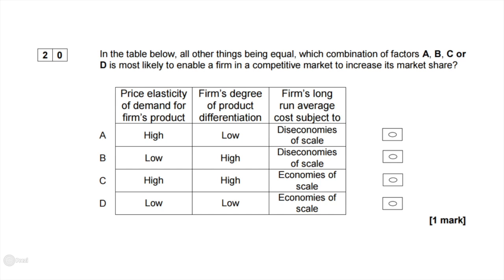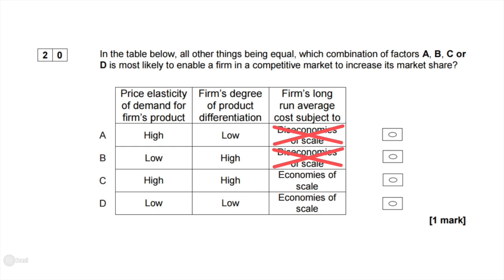So first, it's easiest to look at a firm's long run average costs. Are they subject to economies of scale or diseconomies of scale? We're looking at what would need to happen for a firm in a competitive market to increase its market share. If there's diseconomies of scale, as this firm is increasing its output, the cost of producing each unit increases. So this would be less of an incentive, or it would be harder for a firm that had diseconomies of scale to increase its market share. So we can get rid of the 2 options, which are A and B, with diseconomies of scale.